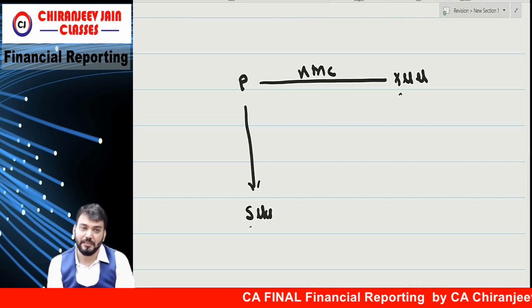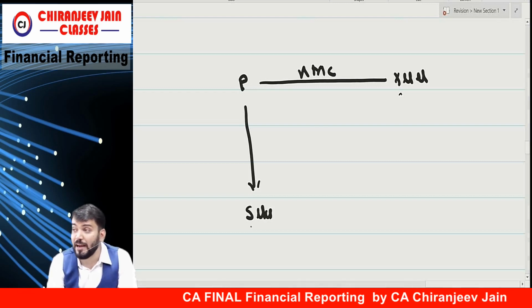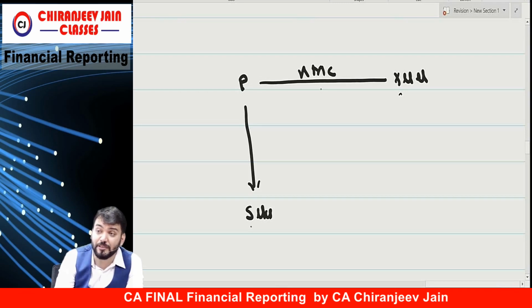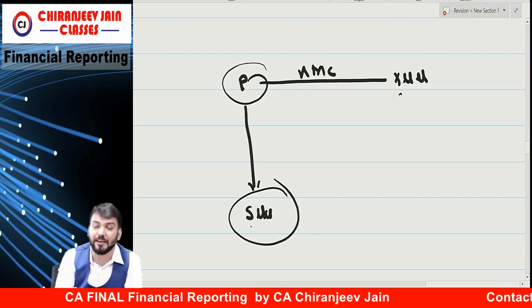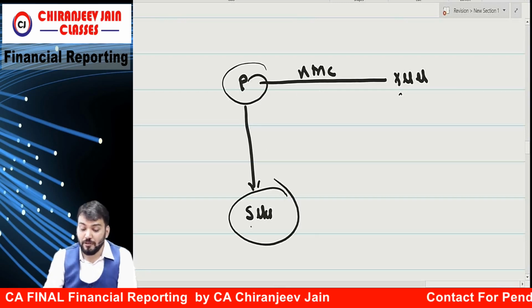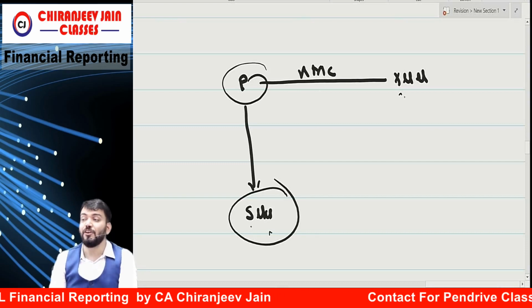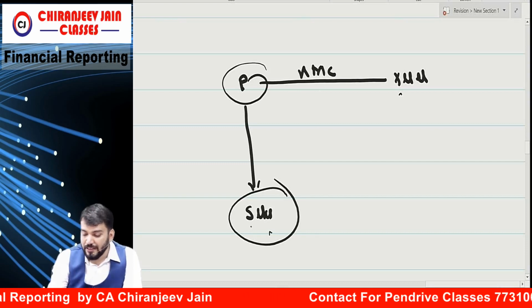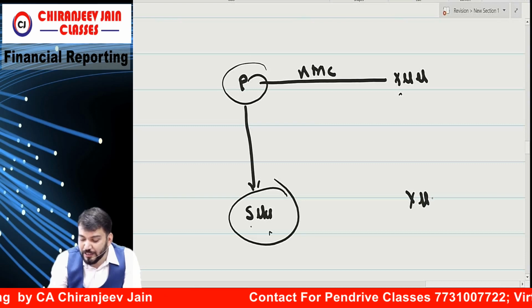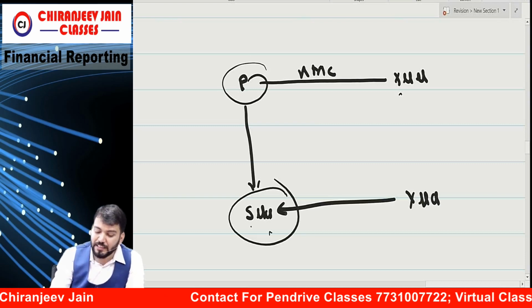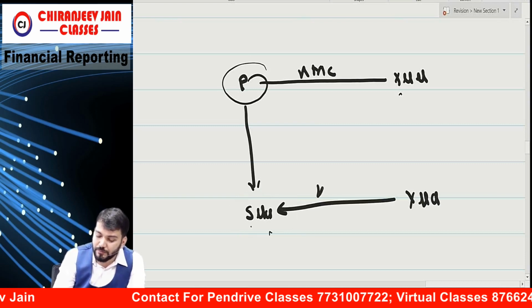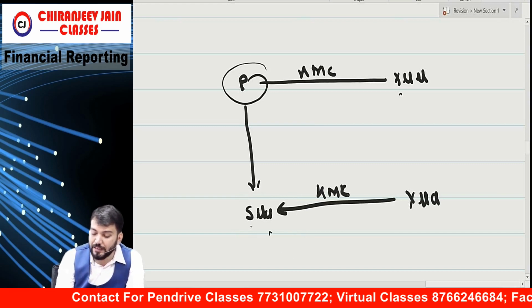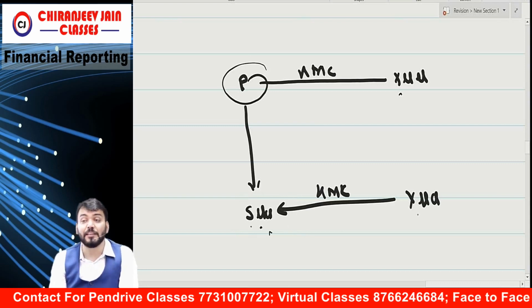Yes or no? Yes. Because X Limited provides key managerial services to the parent of S Limited. So S Limited and X Limited are also related. Okay. Let us write down Y Limited. Y Limited provides key managerial services to S Limited. Whether S Limited and Y Limited are related?